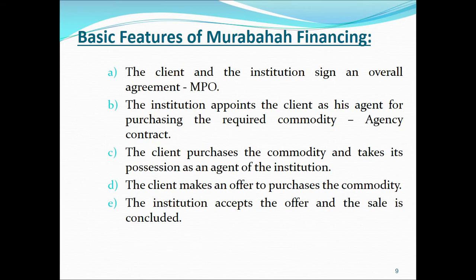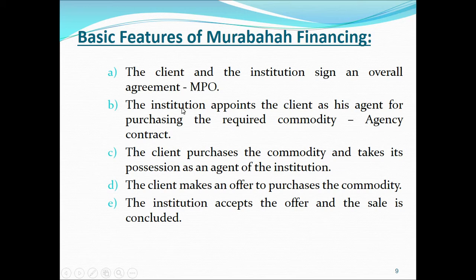Number one, first of all, the client who is interested in purchasing some asset will approach the Islamic bank, and then they will discuss the terms and conditions. Once they are satisfied with each other's terms and conditions, they will sign an overall agreement which is called Murabaha by purchase order, or MPO. So this is step number one.